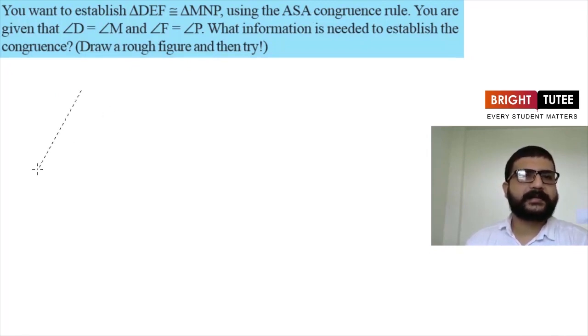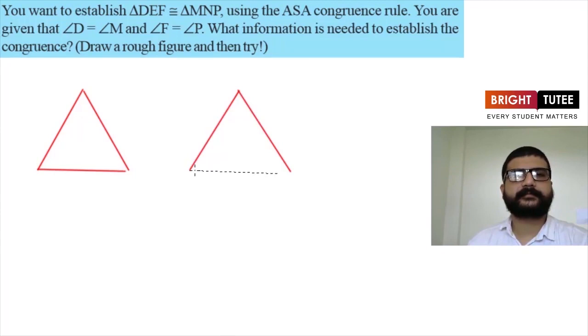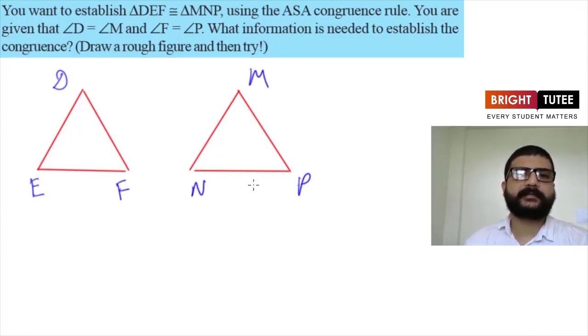So let's draw two triangles now. Let's say here is the first triangle and the second triangle is this one. Let the first triangle be DEF and the second one be MNP. Now what is given? Angle D is equal to angle M, that is this angle is equal to this angle, and angle F is equal to angle P. We can write it like this. This angle F is equal to angle P.